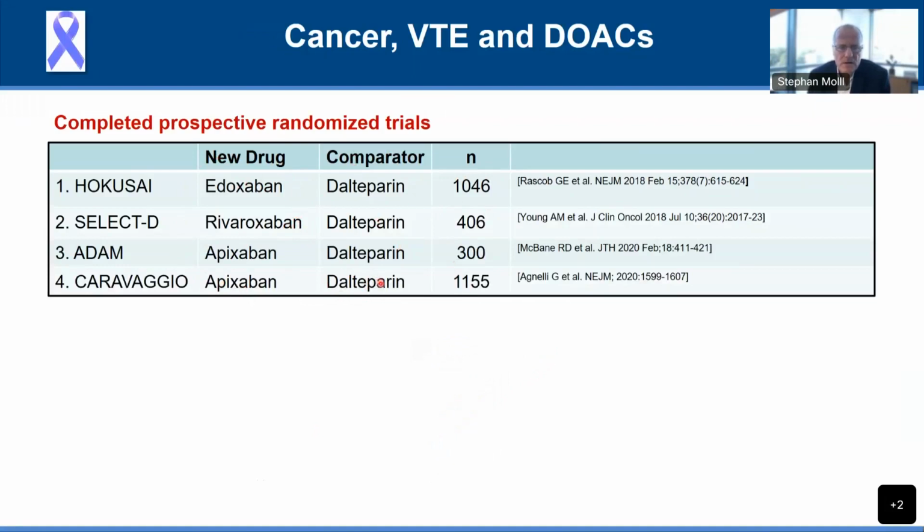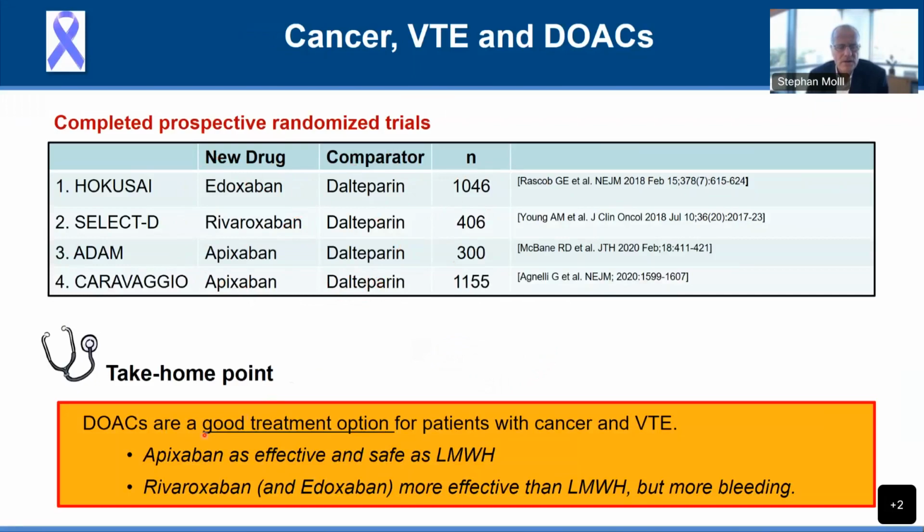And all these studies have shown that the DOACs are a good treatment option for patients with cancer and VTE. They're at least as good as the low molecular heparin.